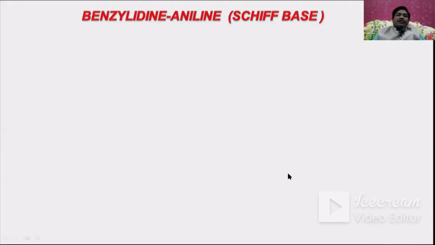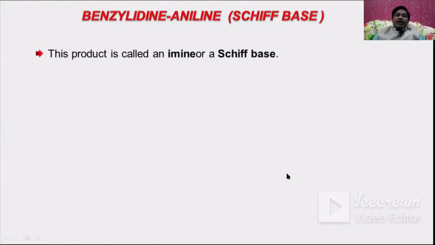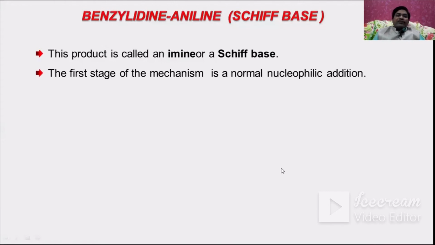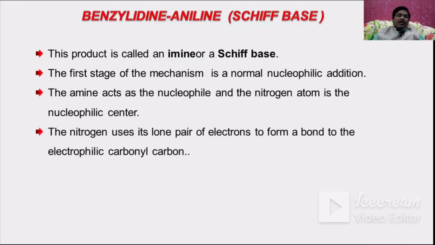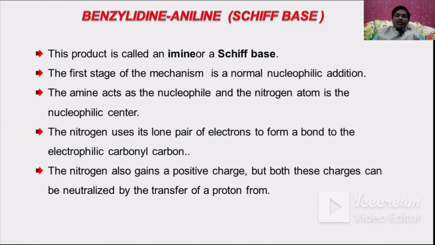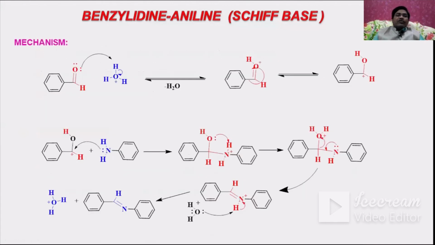Now let us see, this product is called an imine or a Schiff's base. The first stage of the mechanism is a normal nucleophilic addition. The amine acts as the nucleophile and the nitrogen atom is the nucleophilic center. The nitrogen uses its lone pair of electrons to form a bond to the electrophilic carbonyl carbon. The nitrogen also gains a positive charge, but both these charges can be neutralized by the transfer of a proton from one to another. This is the mechanism.